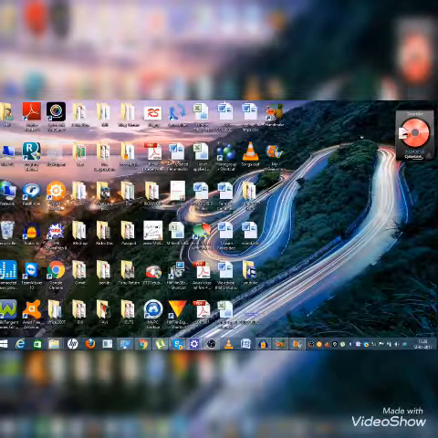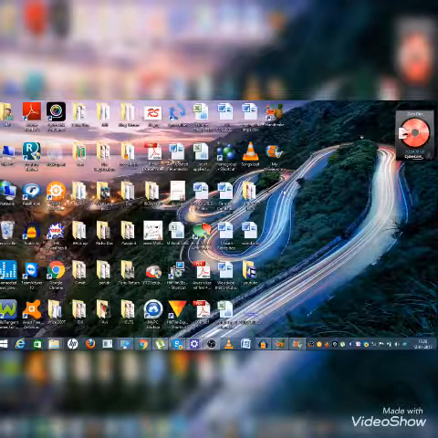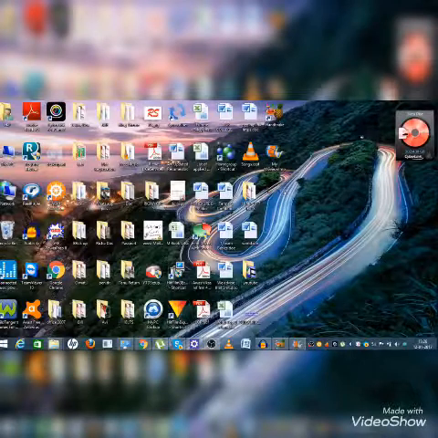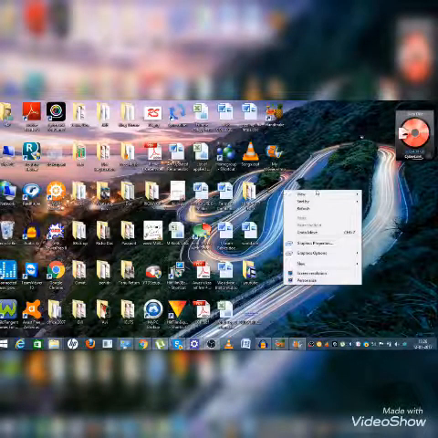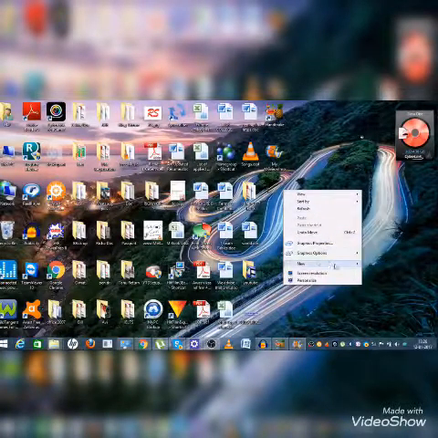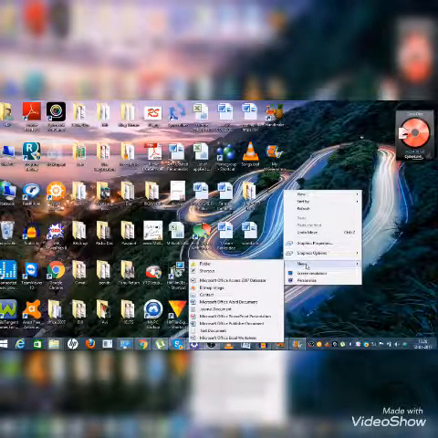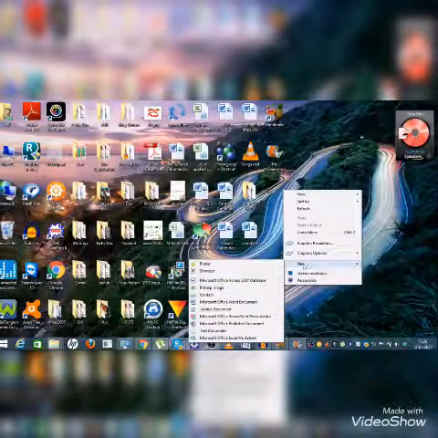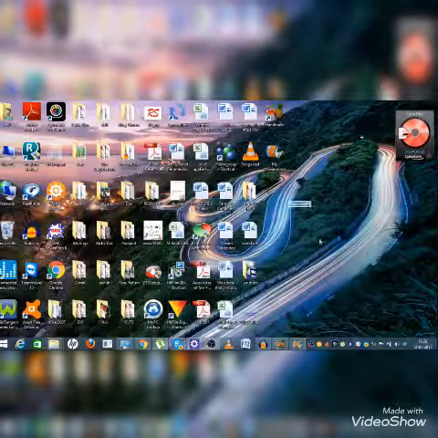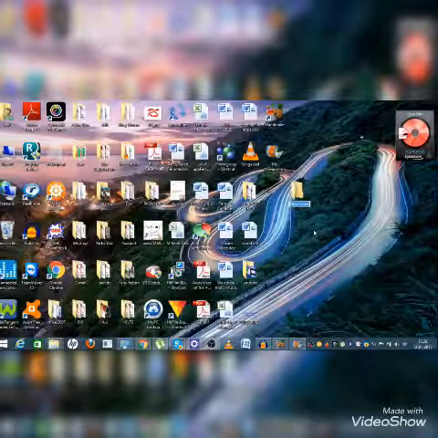Today we will see how to create a folder. This is my desktop, and if I want to create a new folder, I will click the right button. Please make sure it is the right button, not left. When you click the right button, it will show you this screen. As you can see there are multiple options, so you need to go to New, and when your cursor reaches this button, there is an option called Folder. Click on Folder, and now you can see that there is a small icon of a folder.